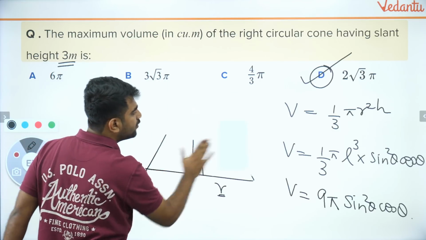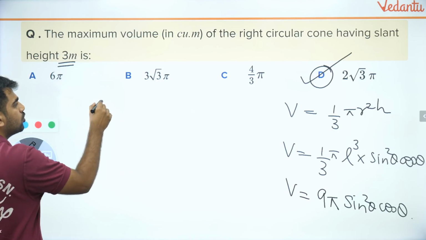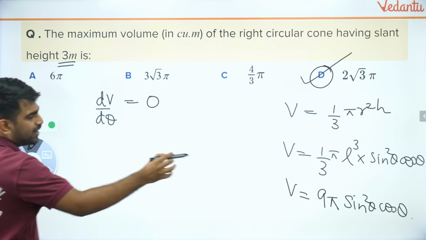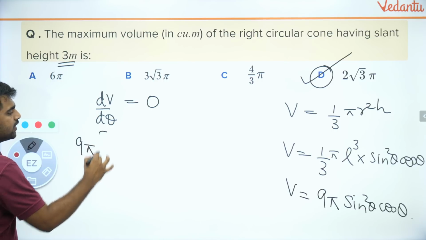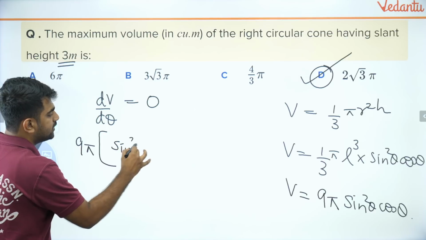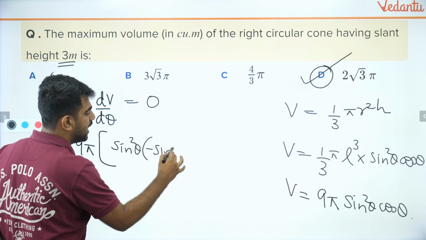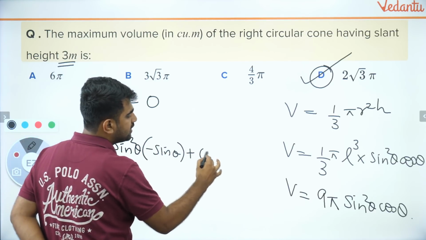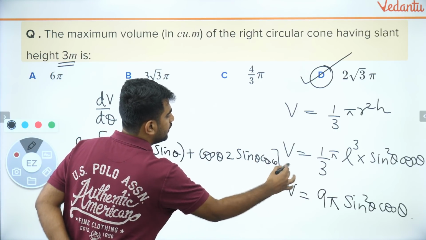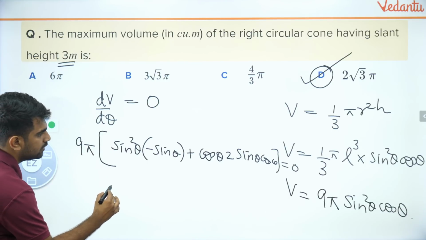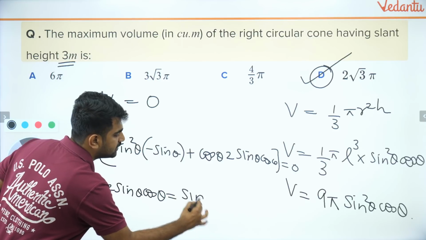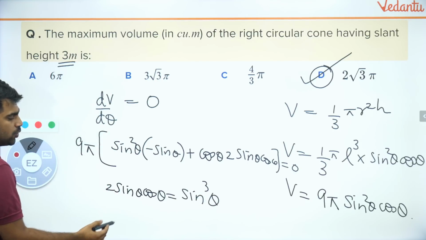Okay? So now I am going to solve it. So guys, I have to maximize my volume. So I will take dV by d theta and equate it to 0. So don't worry about the constants. Leave the constants aside. How will I differentiate that? I will use product rule. I will get sine square theta into minus sine theta plus cos theta into 2 sine theta cos theta will be equal to 0. That means what? That means 2 sine theta cos theta will be equal to sine cube theta. Now what will I do?